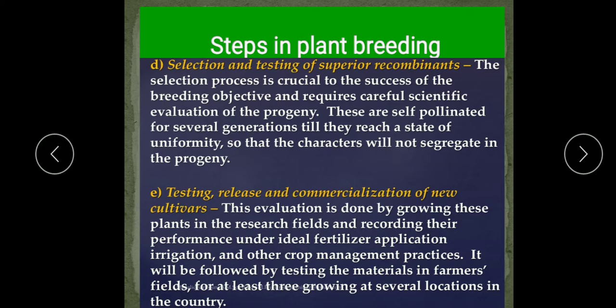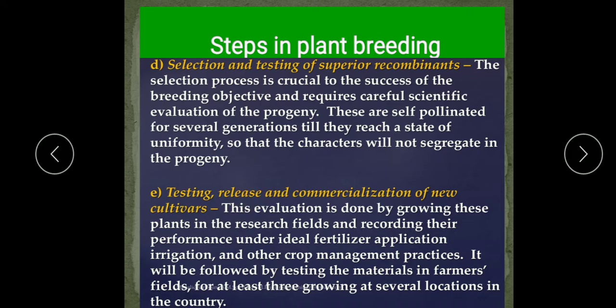the characters and the performance of the new material is compared with that of existing variety, and if a new material is found superior to the existing varieties as well as to other new materials, it may be released as a new variety. So after that, now it is released.